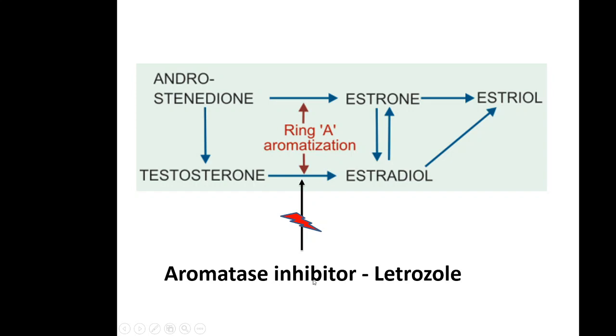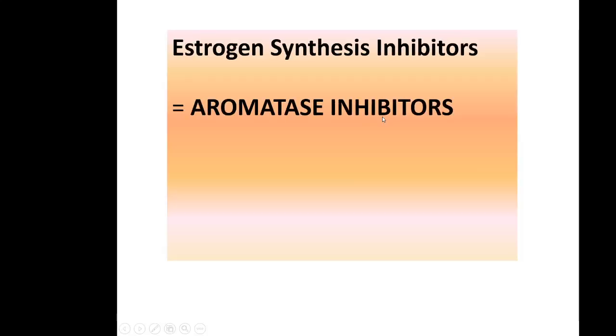So aromatase inhibitor, one is letrozole. So aromatase enzyme inhibition will lead to inhibition of formation of estrogens. So estrogen synthesis inhibitors are aromatase inhibitors. Letrozole, another one is anastrozole and exemestane.